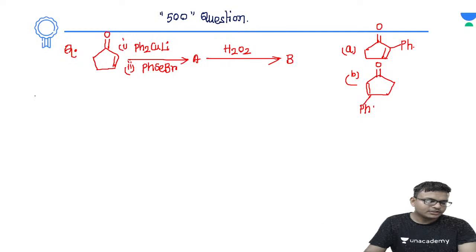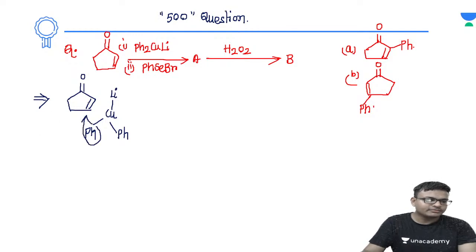Okay, देखो. So now let's do the solution of this question. Okay, देखो. So this one is an alpha beta unsaturated carbonyl compound, and with this the Ph2CuLi is present. Okay, this is the name of the Gilman reagent. This one is a kind of group which will be giving the 1,4 addition. So this will result in the 1,4 addition of these molecules.